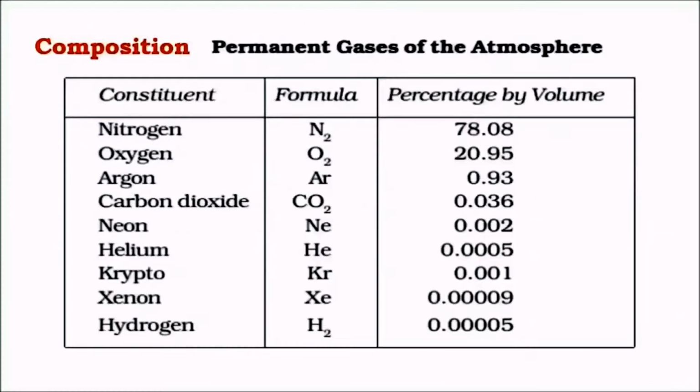And the table here indicates the composition of the atmosphere. The atmosphere is made up of important gases such as nitrogen, oxygen, and carbon dioxide. Other gases like argon, neon, krypton, and xenon are called noble gases, which are least reactive in nature. And hydrogen and helium are lighter gases which are present mainly in the outer layers of the atmosphere. And of all these, nitrogen, oxygen, and carbon dioxide are very important because carbon dioxide helps in the greenhouse effect, oxygen supports life forms on Earth, and nitrogen is important in stabilizing oxygen.